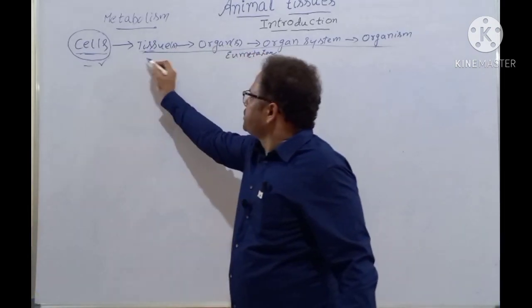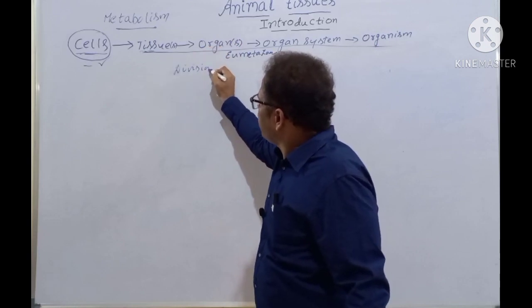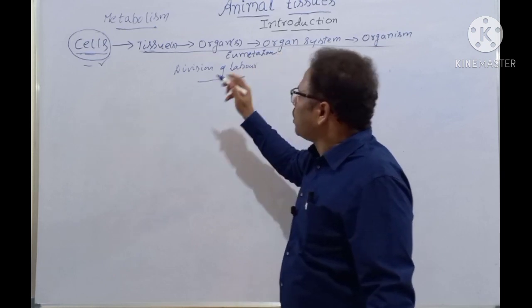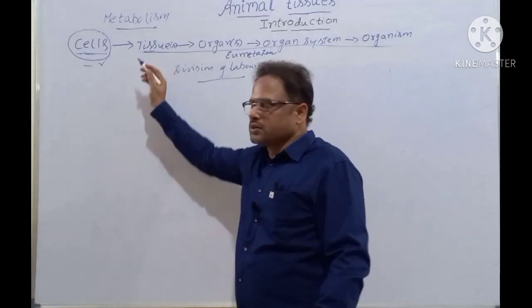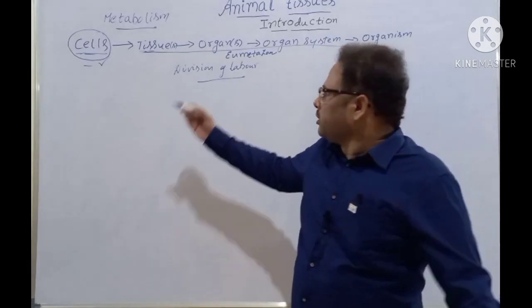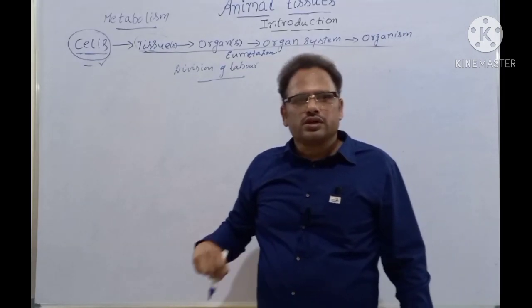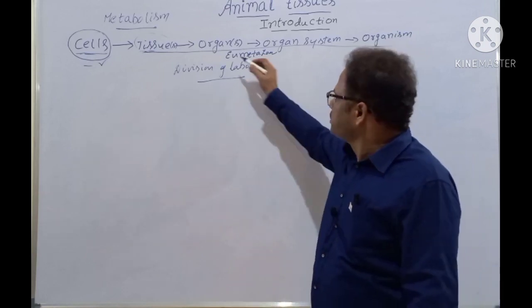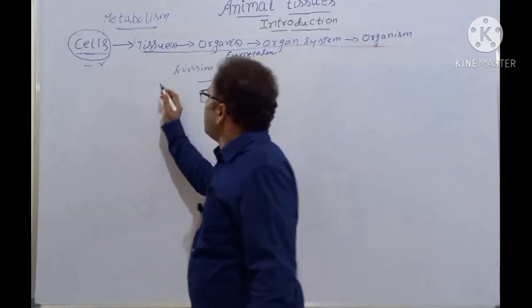So there is a division of labor. At the structural organization of animals, there is a division of labor. Different tissues like epithelial tissues, muscular tissues, nervous tissues have different functions. In the same way, in organs and organ systems, there is a division of labor. Clear?